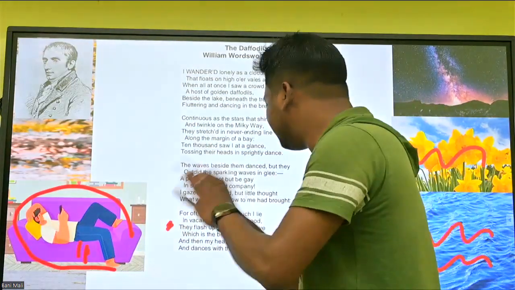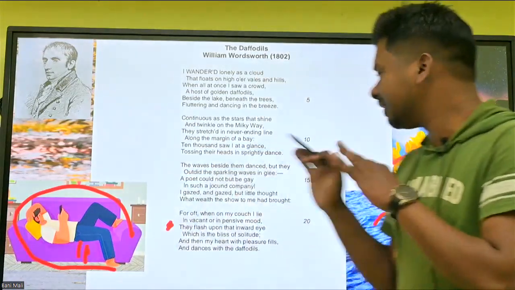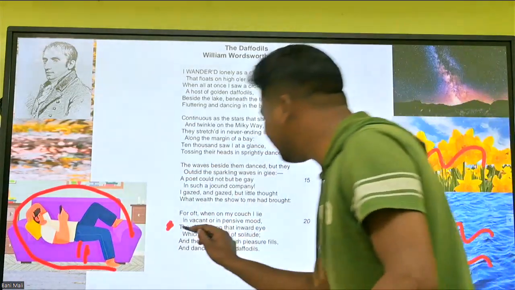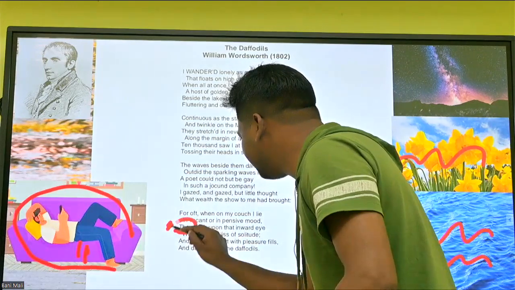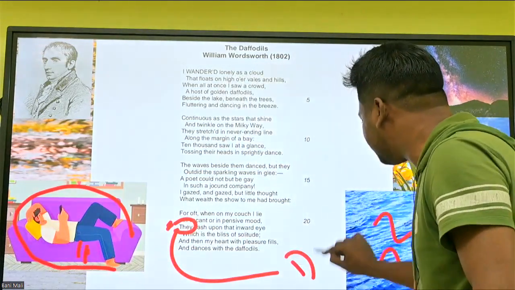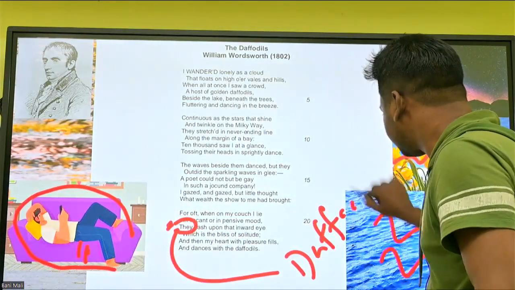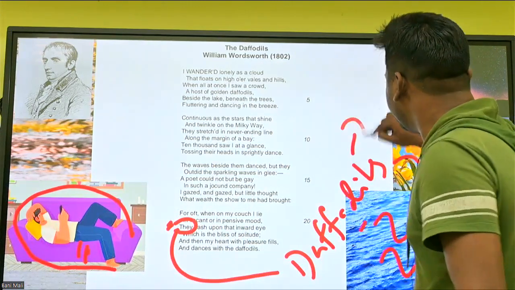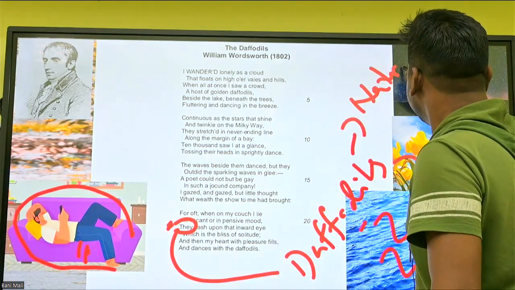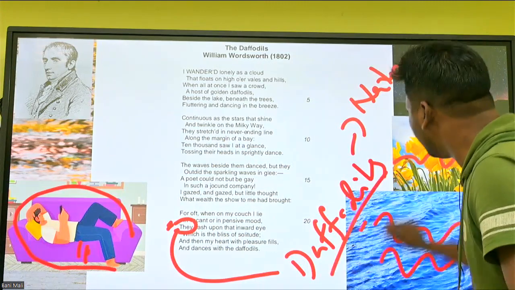When I lie, when I sit, when I sleep, what happens? They flash. They means daffodils. They means daffodils or nature, either daffodil or nature.